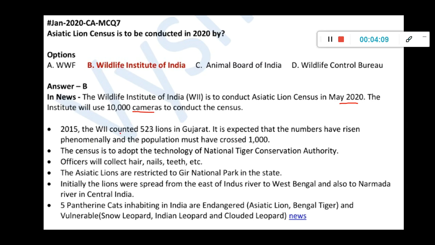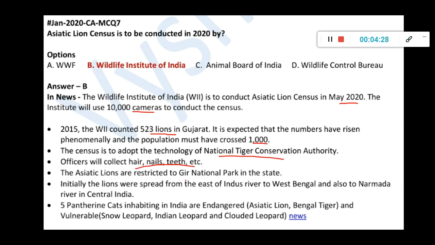And in 2015, it conducted this thing and counted 523 lions. It is expected that the number has risen, and population must have crossed 1,000. So the result, as I told, in May 2020 current affair, it will be covered. The census is to adopt the technology of NTCA. Then it will collect all these things.